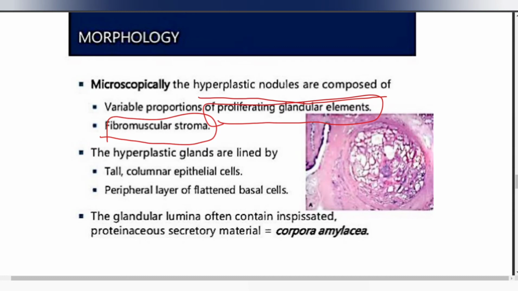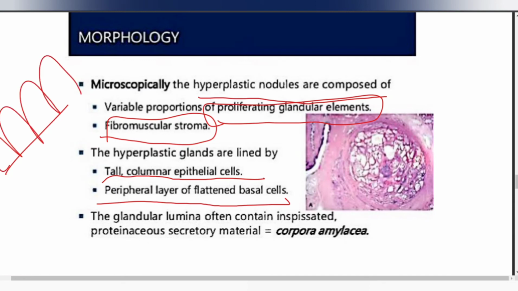The hyperplastic glands are lined by tall columnar epithelial cells and a peripheral layer of flattened basal cells. As you can notice, there will be tall columnar cells with peripherally placed flattened basal nuclei.